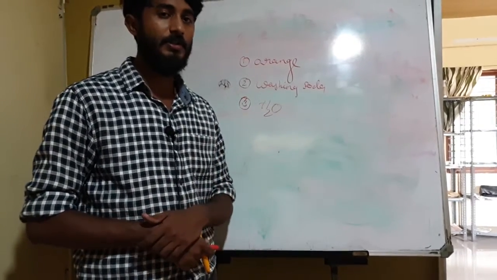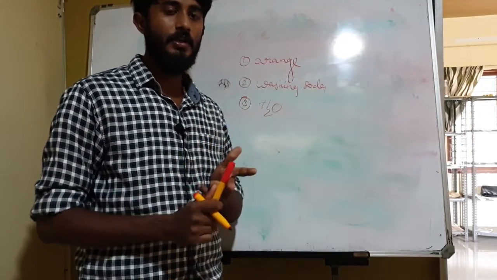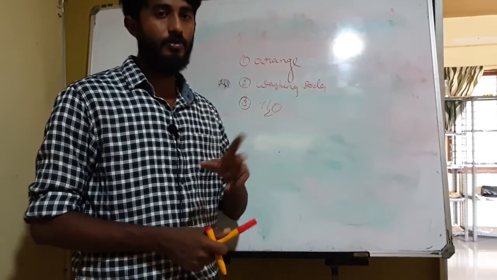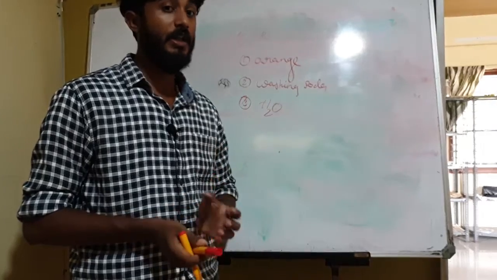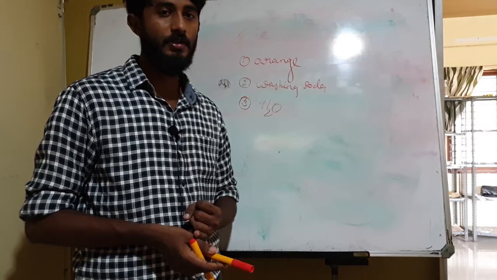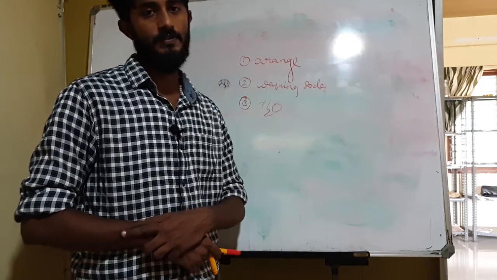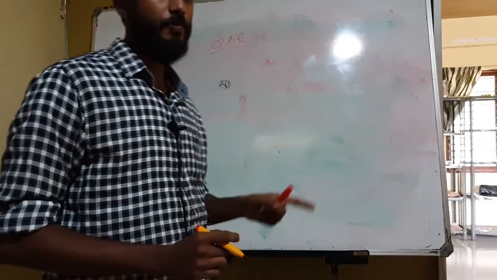First point is, it is highly corrosive, and it is sour in taste, and it is a good conductor of electricity, isn't it? And one more question I have, which type of acids can completely dissociate in water? The answer is strong acid. Clear? Now we are moving to the next topic, base.